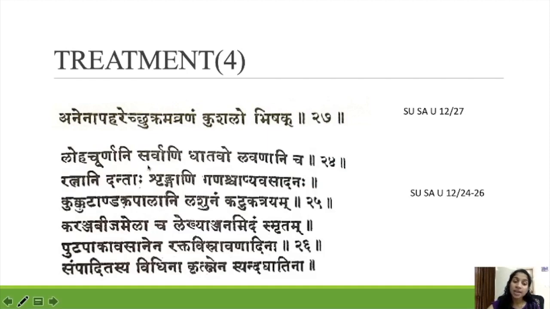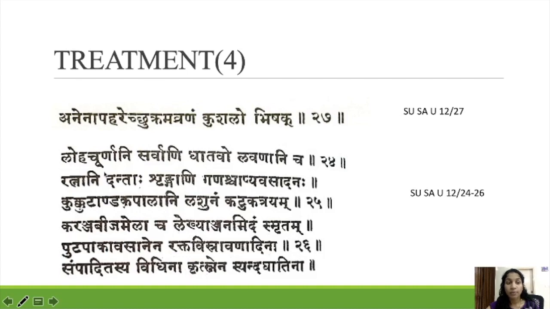Loha churnani sarvani dhatavo lavananishcha ratnani dantah shringani ganashcha apyavasadanah. So here Acharya told Anena abaharet shukram apranam kushalo bhikshak. Like this you have to treat; this is one yoga.